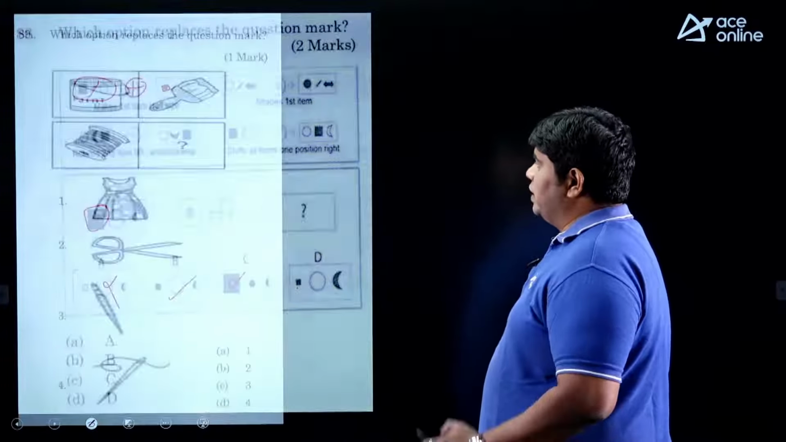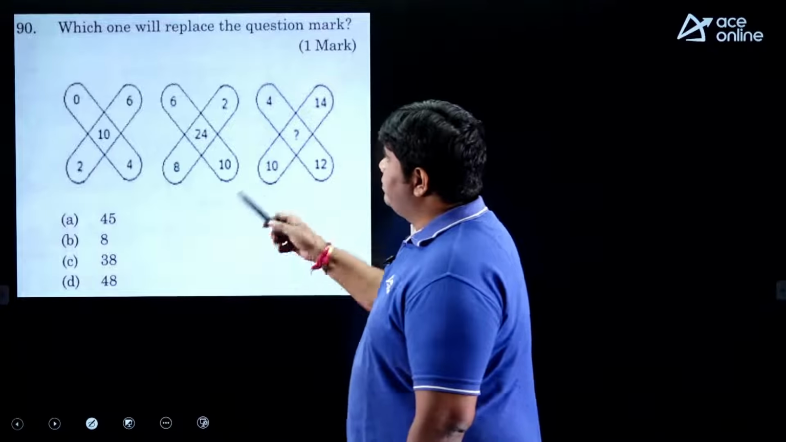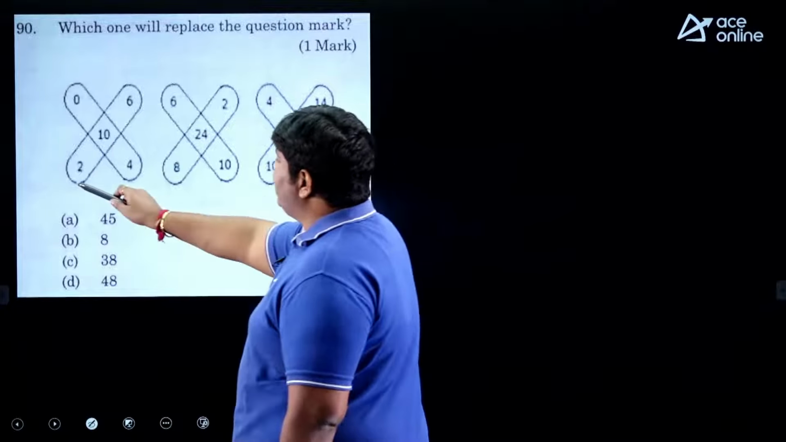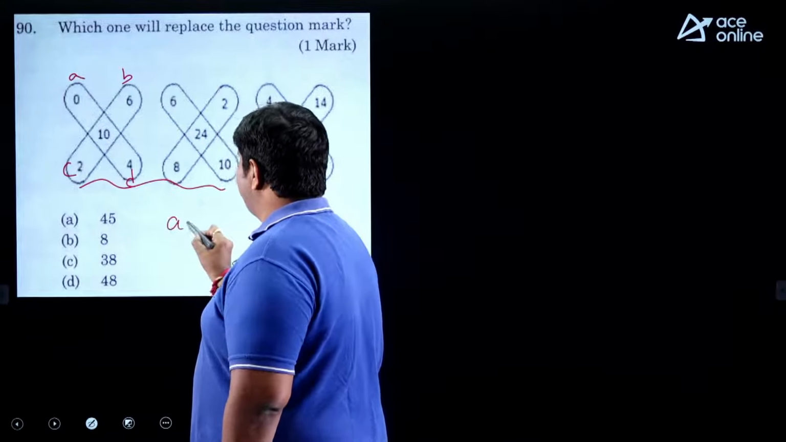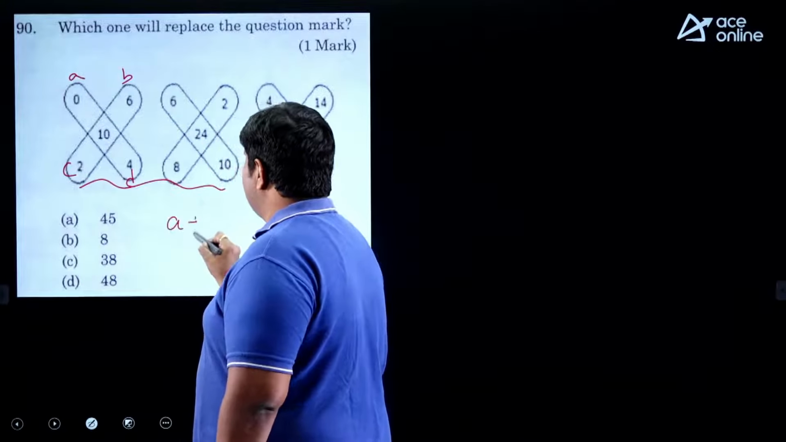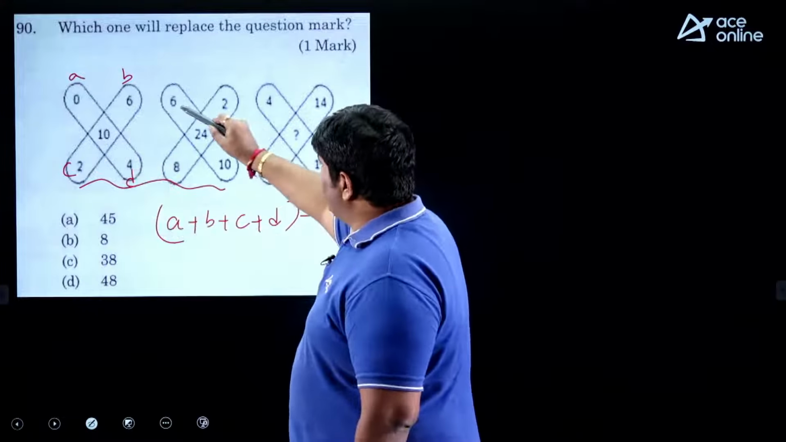Okay. Next, paint, brush, thread. So you need a needle. Here, these two figures maintain one logic. The same logic applies here also. You can give A, B, C, D letters. Then the logic, my dear friends, is A plus B plus C plus D minus 2. One cross check: 6, 6, 12. 12 minus 2 is 10. So 8, 16, 26 minus 2. Next, here 18, 30, 40. 40 minus 2 means 38. C is the right answer.